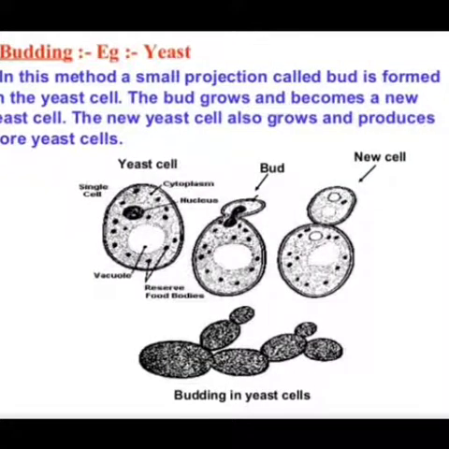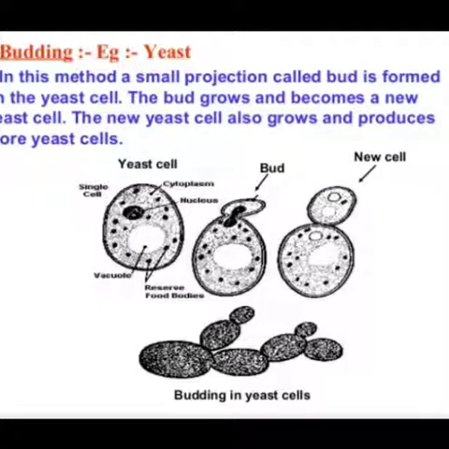The second method of asexual reproduction is budding. In this method, a small projection called a bud is formed on the yeast cell. The bud grows and becomes a new yeast cell. The new yeast cell also grows and produces more yeast cells. So here is another process, that is budding. For example, it takes place in yeast.